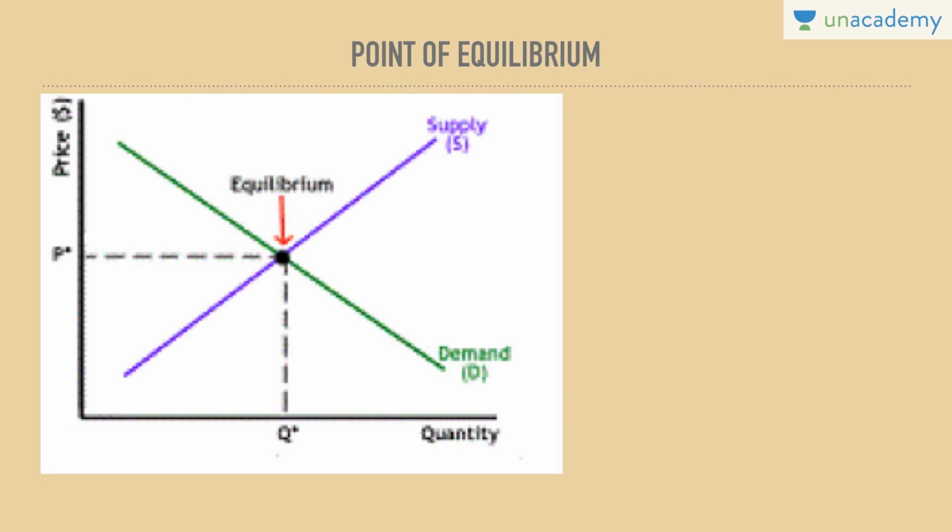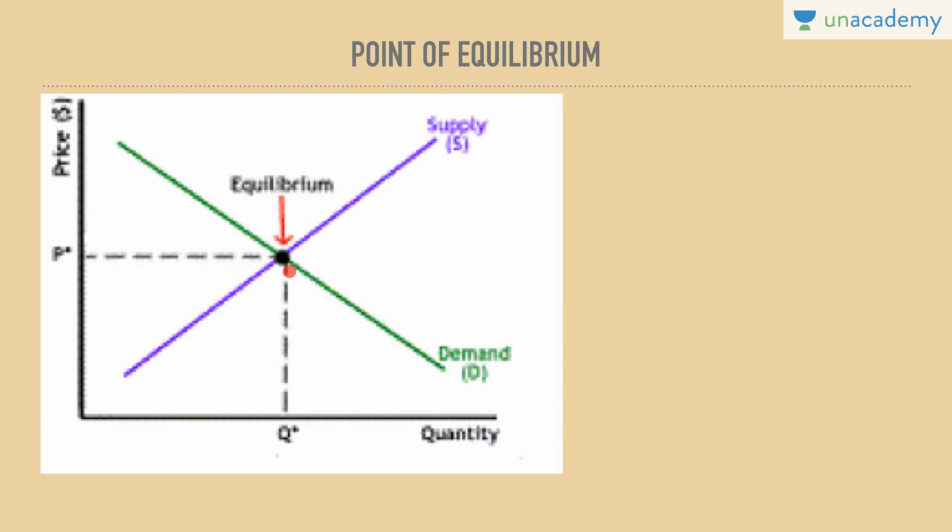In order to come to a specific conclusion, we draw the point of equilibrium where the demand and supply curves intersect. So this is the entire explanation of the diagram. Wherever they intersect, that is considered the point of equilibrium. Hence, equilibrium needs to be understood from the point of view of market equilibrium, where the supply and demand curves intersect. At this particular price, the buyer would be willing to purchase and the supplier would be willing to supply.